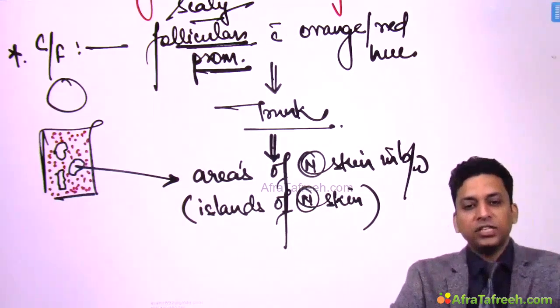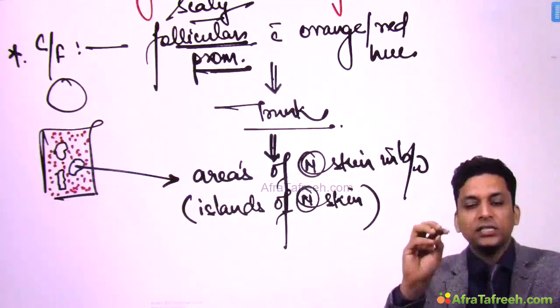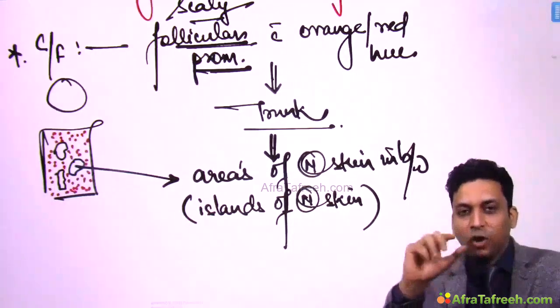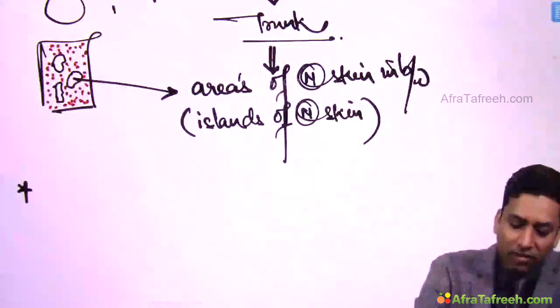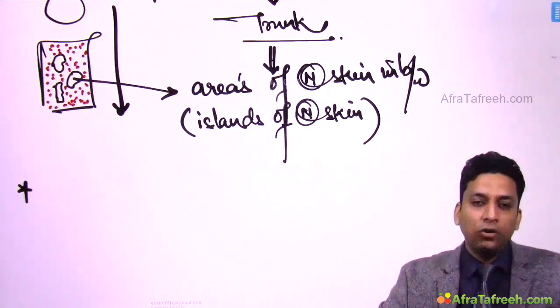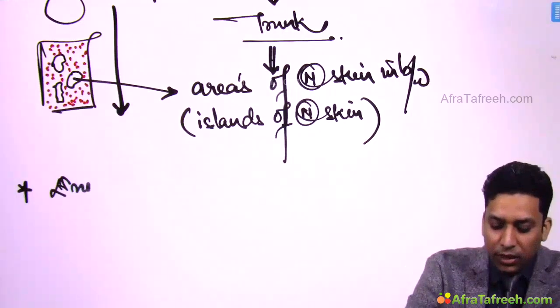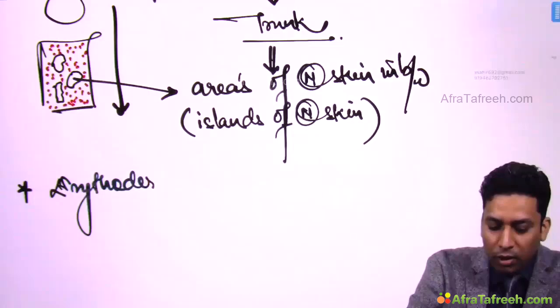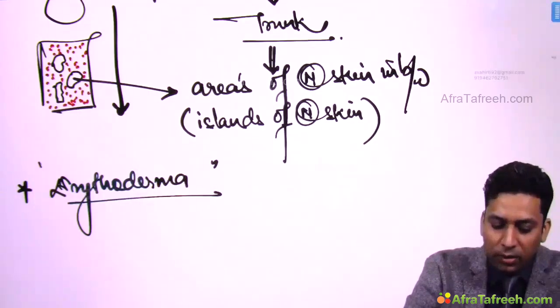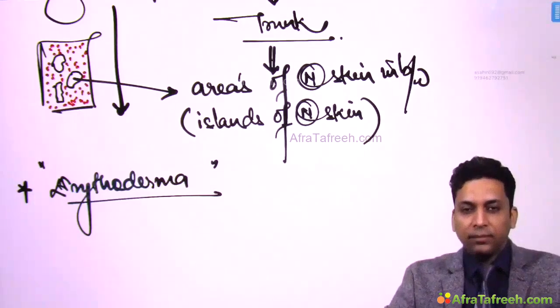So this is the presentation. These patients present with red scaly follicular prominences over the trunk with areas of normal skin in between. These lesions usually develop in a cephalocaudal direction, and in severe cases may lead to erythroderma. I already told you one of the causes of erythroderma is PRP. So they might lead to erythroderma, that is, more than 90% of the skin can become red.